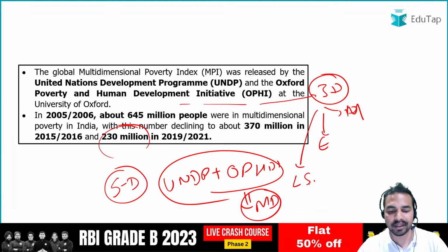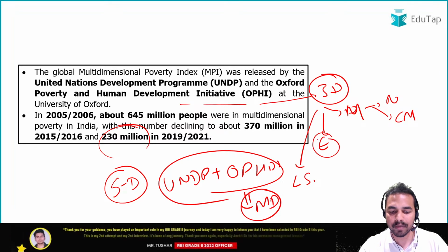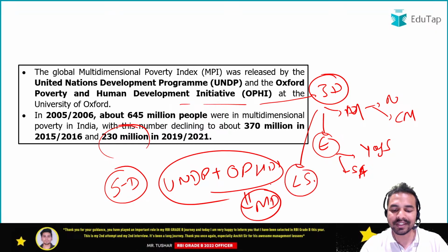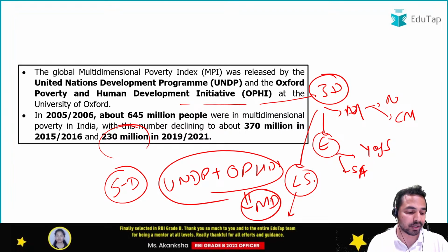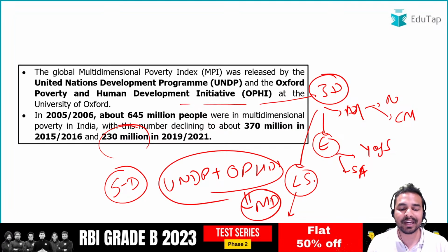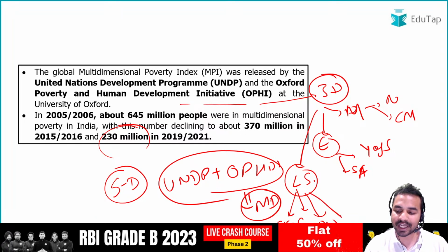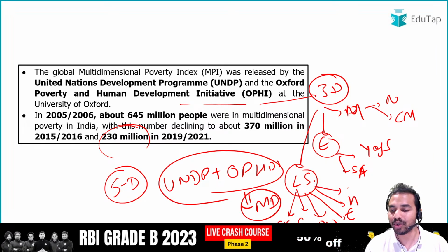When I talk about health, it includes nutrition and child mortality. When I talk about education, it includes years of schooling as well as school attendance. When we talk about the living standard, we always ask what exactly are the different aspects of the living standard. So we must have a good cooking fuel, sanitation facility in our houses, drinking water facility, electricity supply, good housing and also assets.